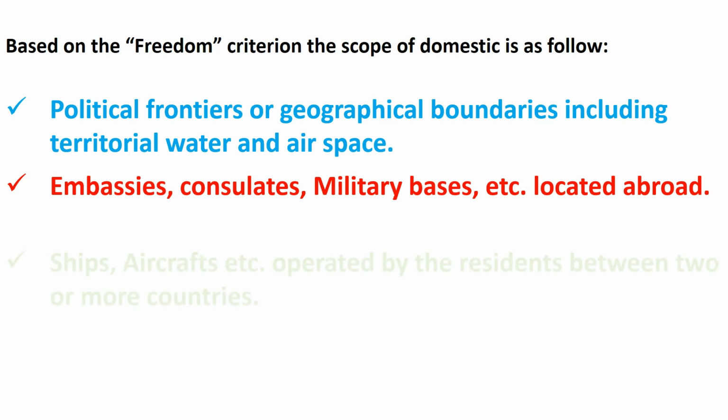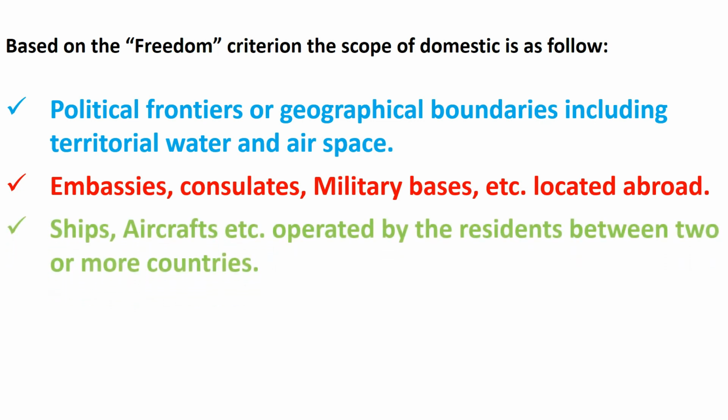Ships, aircraft, etc. operated by the residents between two or more countries. For example, aircraft operated by Air India between Russia and Japan are treated as part of the domestic territory of India.